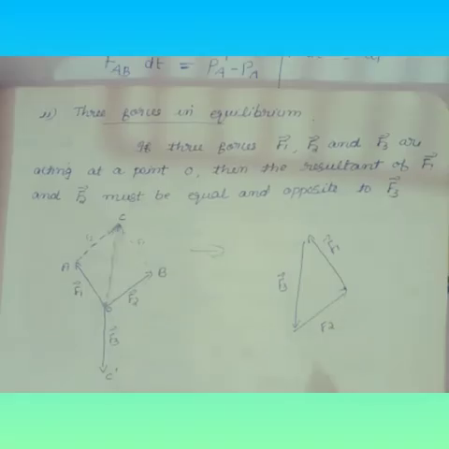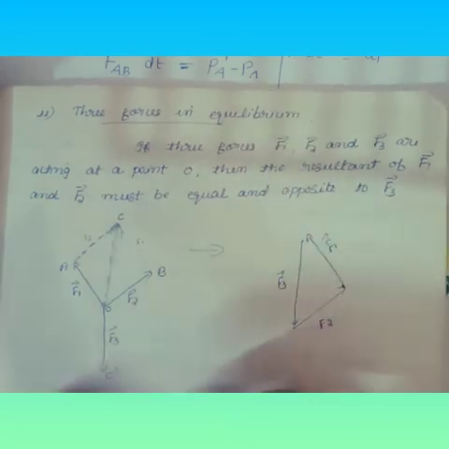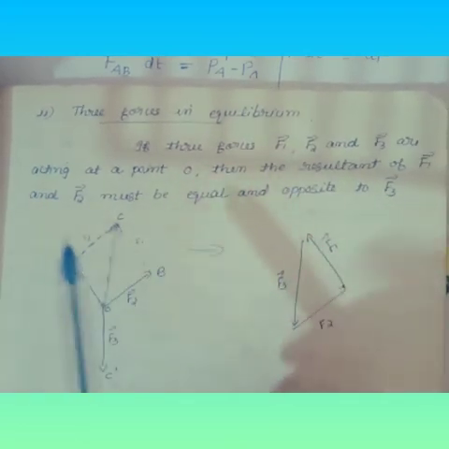Next we discuss three forces in equilibrium. In the previous case we discussed two forces in equilibrium.